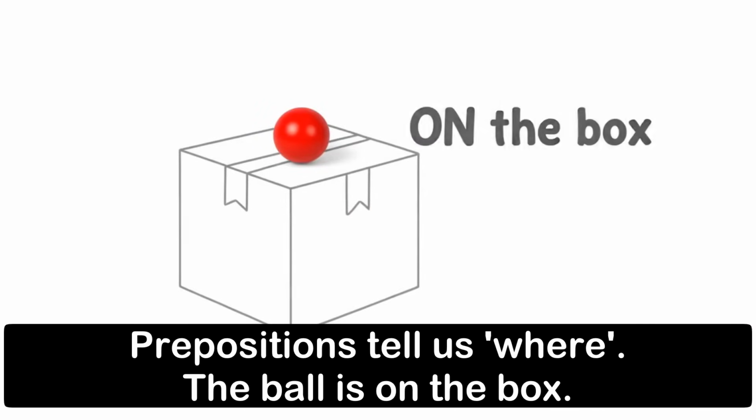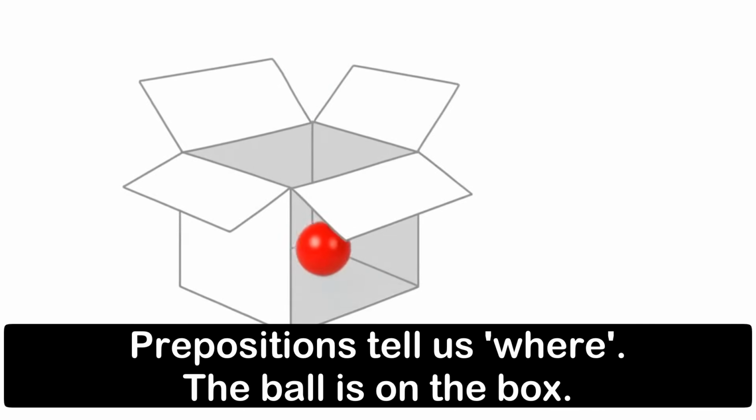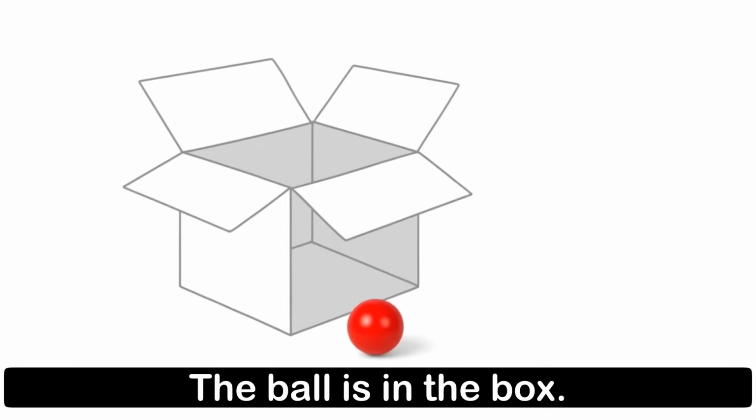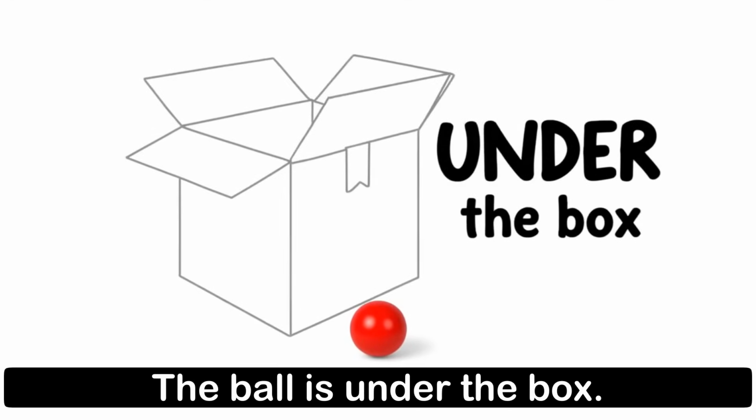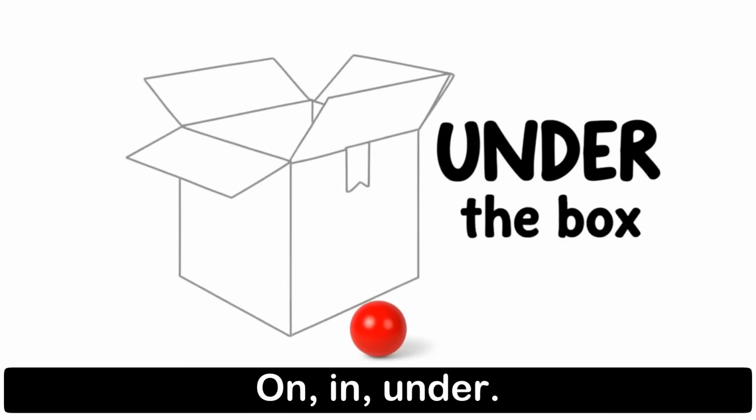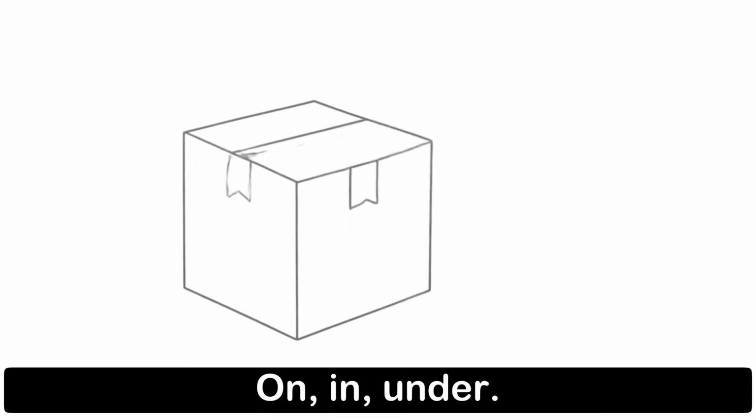Prepositions tell us where. The ball is on the box. The ball is in the box. The ball is under the box. On, in, under.